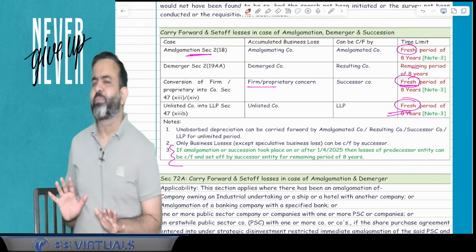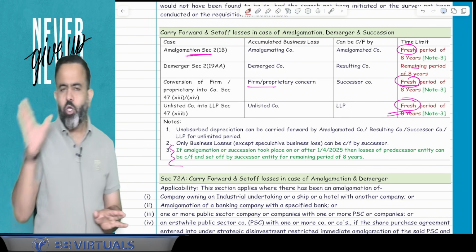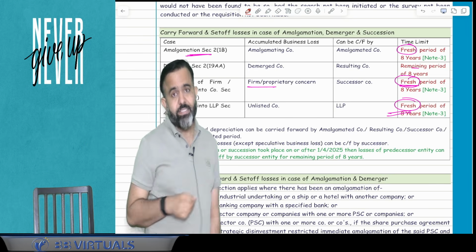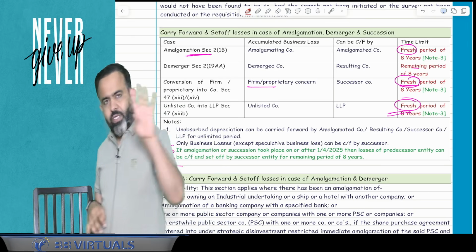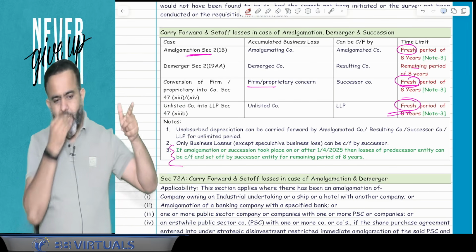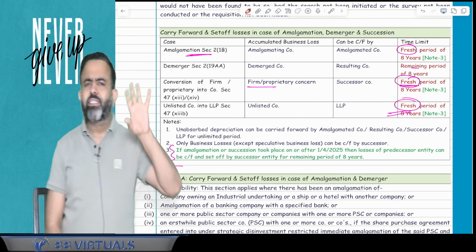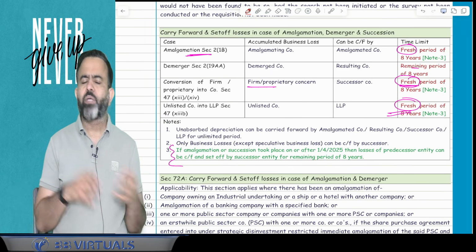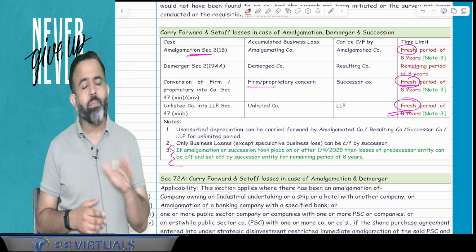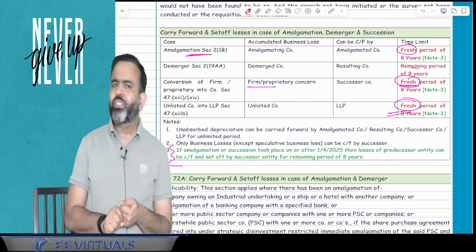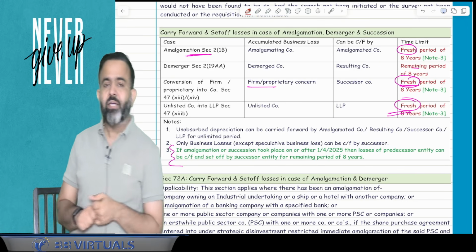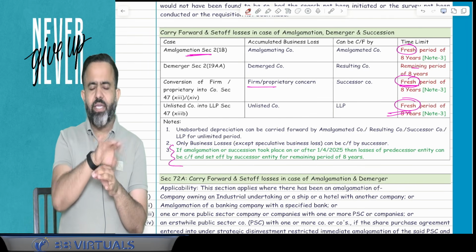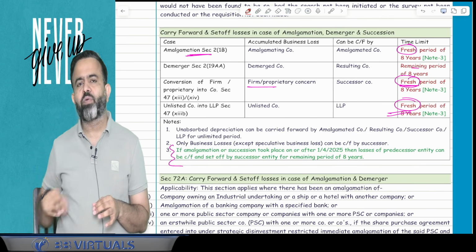But there are certain exceptional cases where losses incurred by the earlier assessee can be carried forward and set off by another assessee, and those exceptional cases are 4 cases. One is amalgamation, one is demerger, and one is succession. Basically 3 cases. Succession means proprietor to company, partnership firm to company, or small company to LLP. Now guys, the question is, suppose there is an amalgamation, like Vodafone incurred losses, Vodafone merged with VI, so VI is allowed to carry forward and set off the losses.